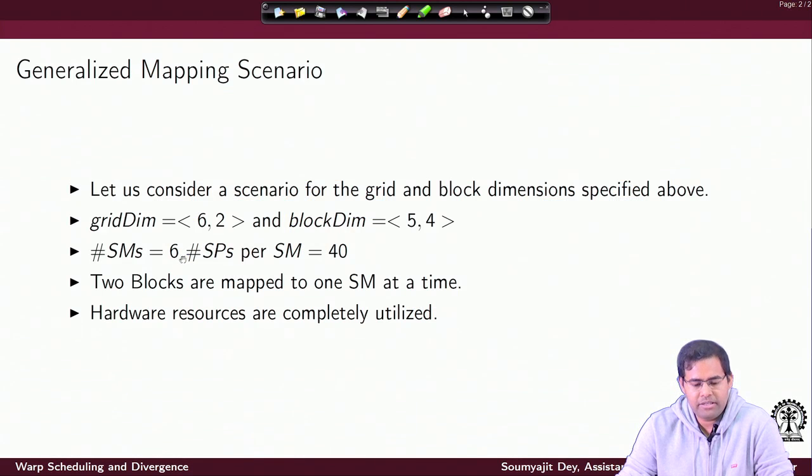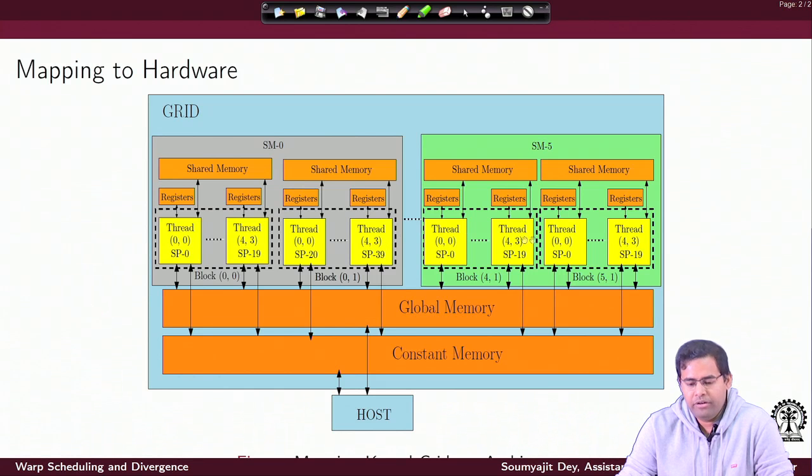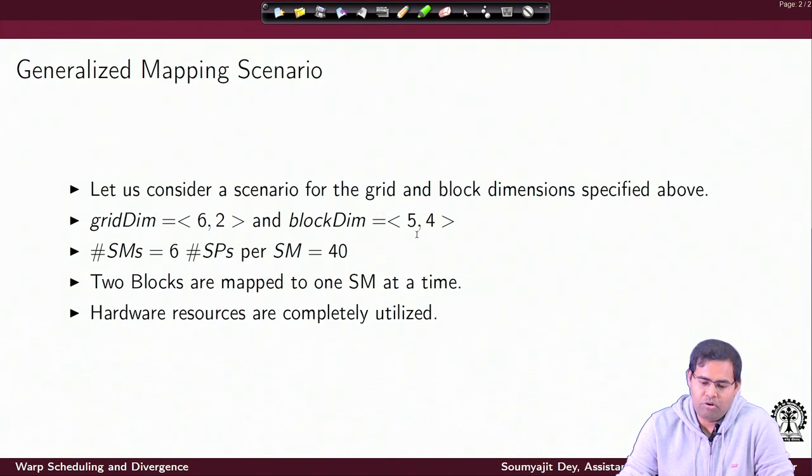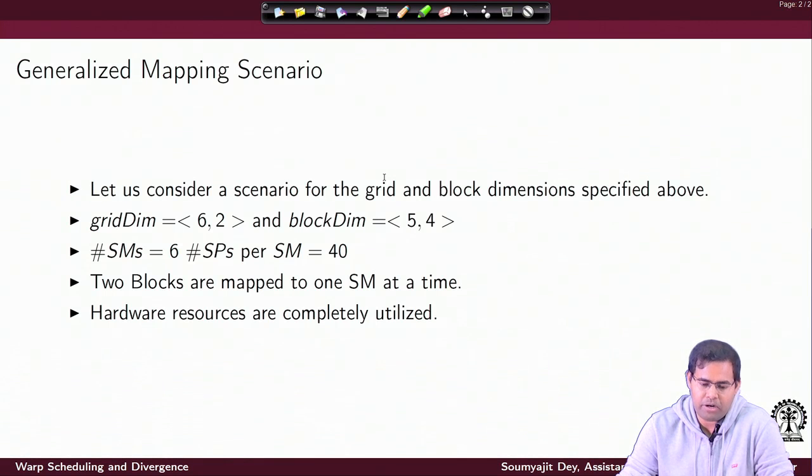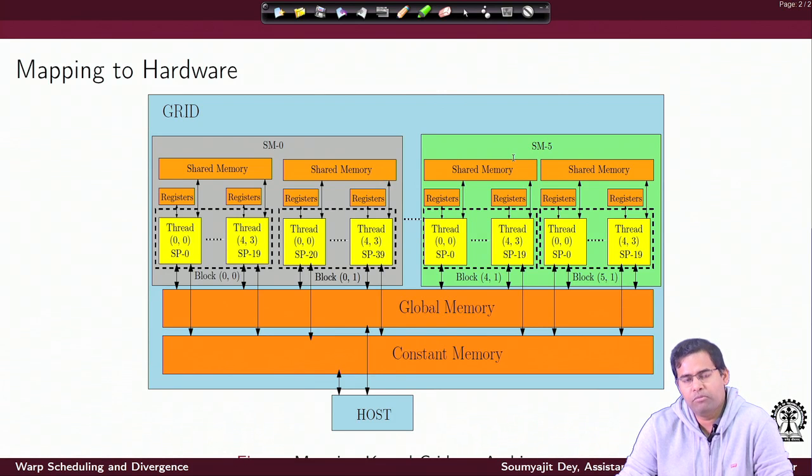Overall, I am considering 6 SMs, and I can go on like this and map the other blocks. Since I have 6 SMs and these many thread blocks to map, I should be able to keep on mapping 2 thread blocks per SM. As you can see, 2 blocks are getting executed per SM, and I have 6 SMs. So, overall I have 12 blocks executing in parallel inside this entire GPU system.